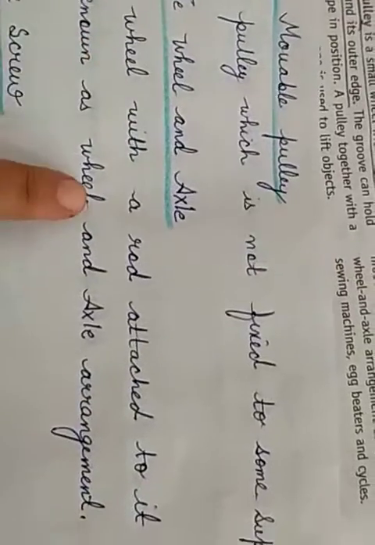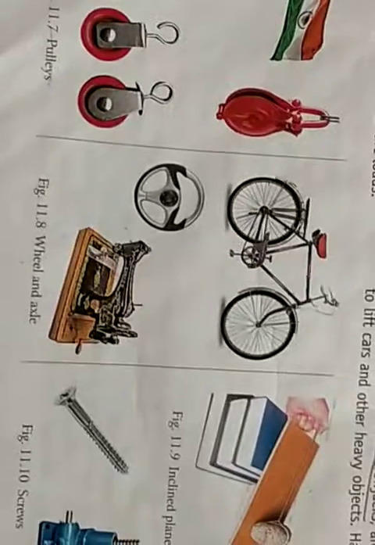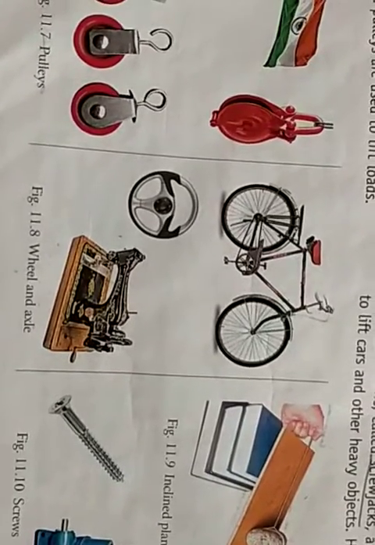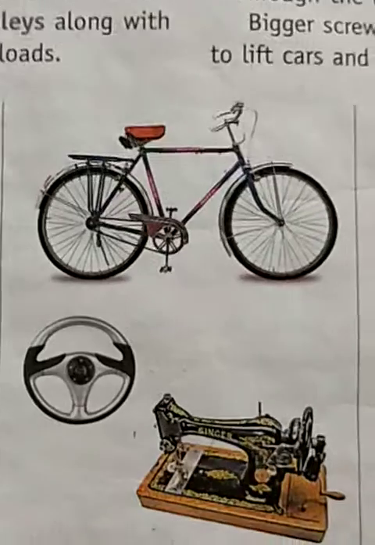A wheel with a rod attached to it is known as a wheel and axle arrangement. When a wheel is attached with a rod, it is known as a wheel and axle arrangement. And you can see that whenever the wheel and axle is attached, this is an example of wheel and axle.